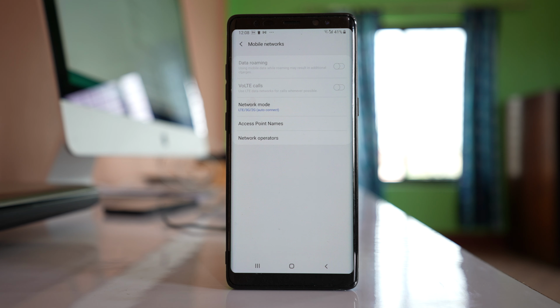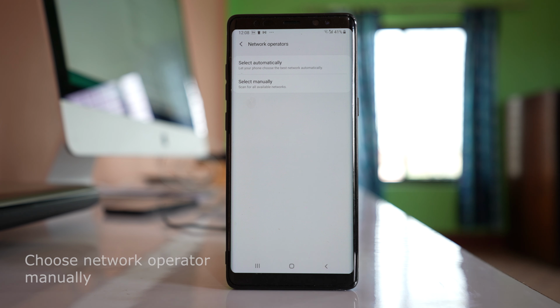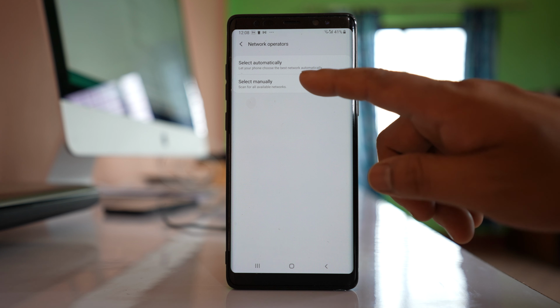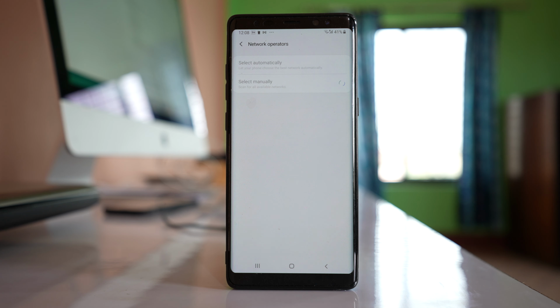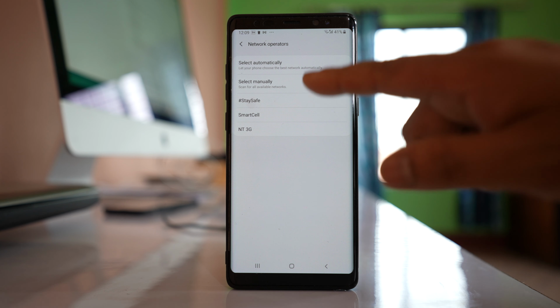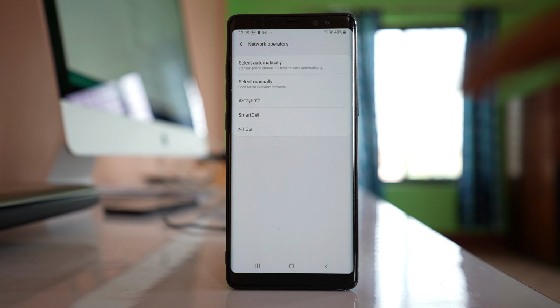Again go back. Also if you want, you have the option to go to this network operators, and instead of selecting the network operators automatically, you can try to select the network operator manually. For that one, go to this option, select manually. The device will look for all the network operators that are present in your area, and then you can select your own network operator. This will take few seconds. So once you see all the network operators that are present in your area, then you can choose the network operator that you are using.